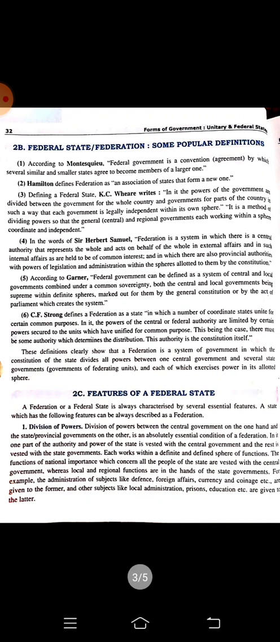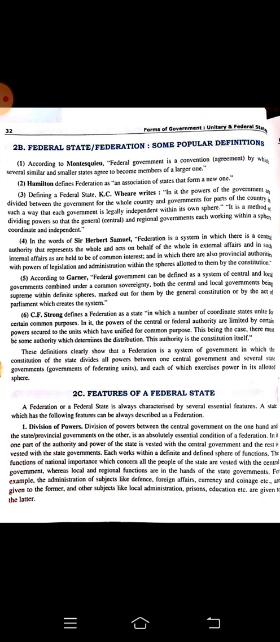So now let us understand. I have already told you the definition, the meaning of the federation word, and basically K.C. Wheare's or Montesquieu's theory or opinion is accepted worldwide. So you can learn the definition of Montesquieu if you want to. And next is the features of a federal state.